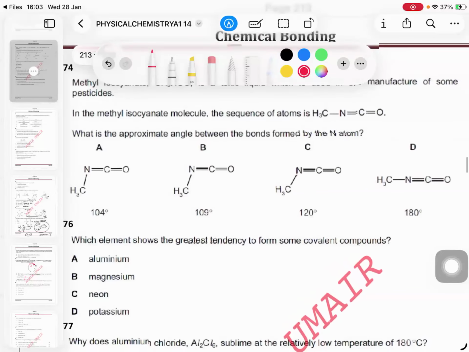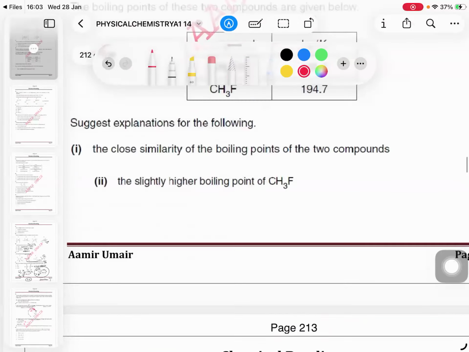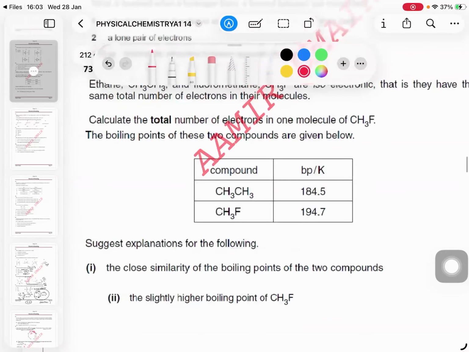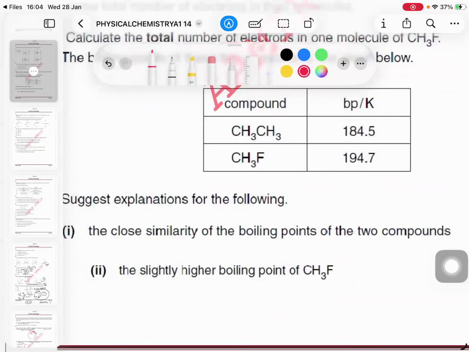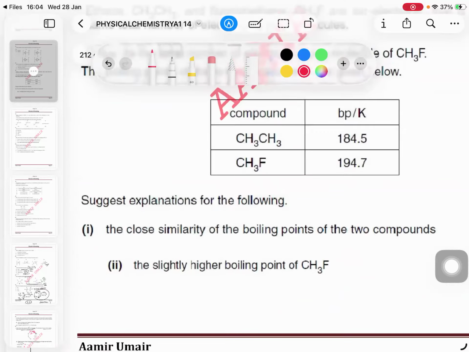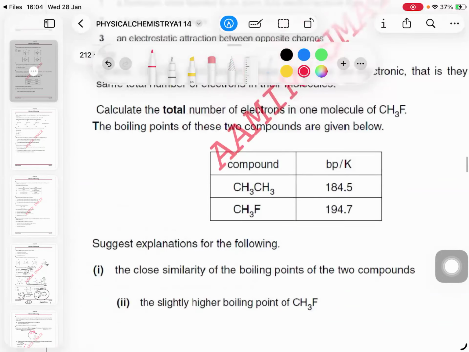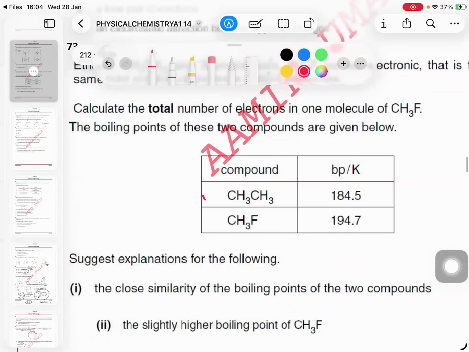Okay, let's look at something other than bond angles. Look at this. You see these two compounds? I can tell you this is non-polar. This is the information which I'm giving you. And I can tell you this is polar. Carbon hydrogen is non-polar always, and this is polar.